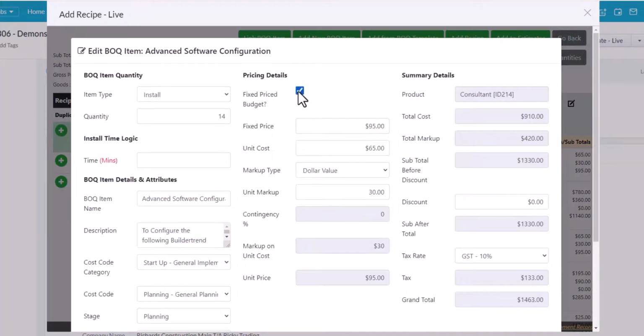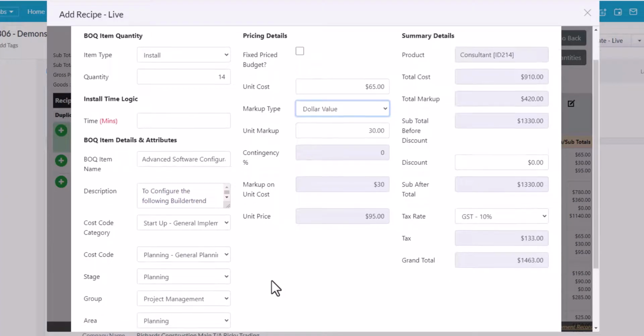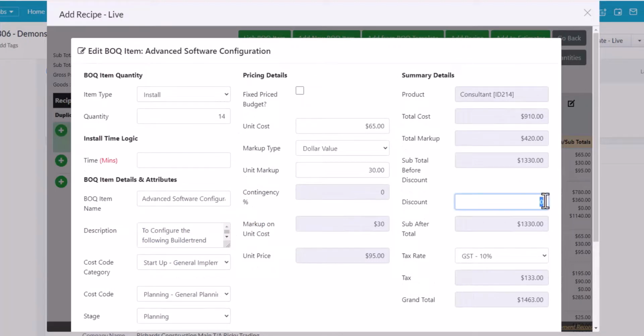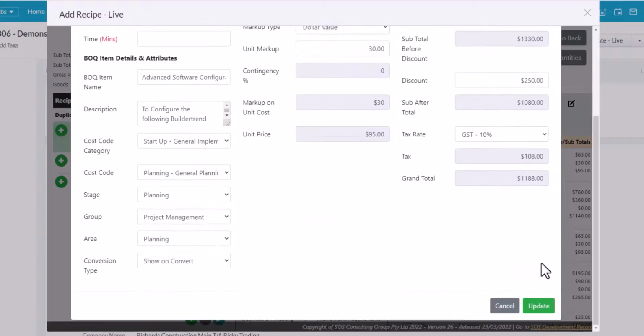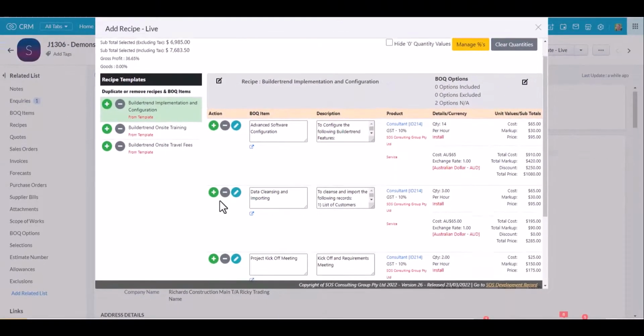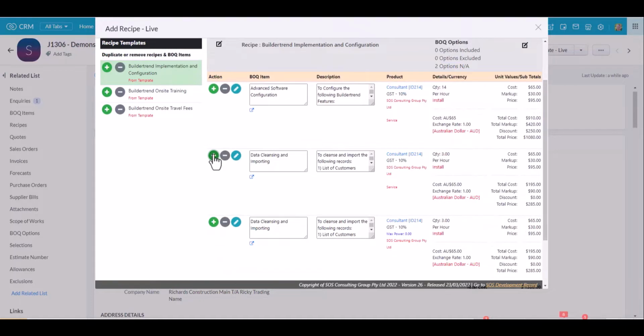I can make them fixed price, I can change the markup to $1 or percentage, I can change some of the cost code information too, or I can also apply a discount. Once I'm done, I click on Update, I can remove items, okay, and I can also duplicate items.